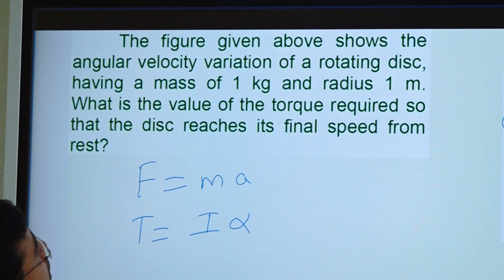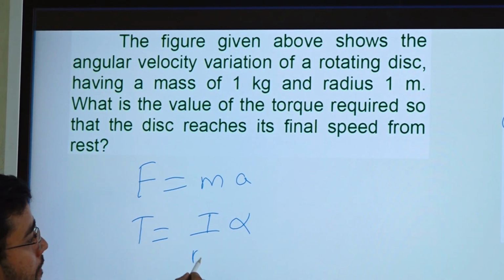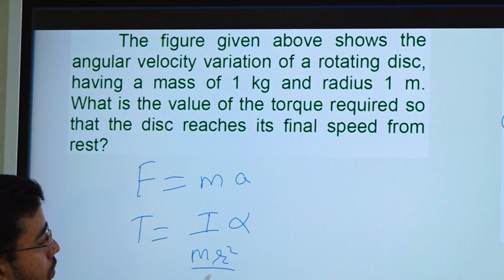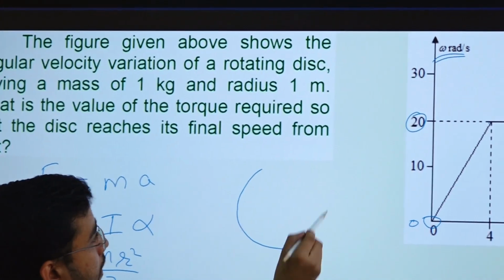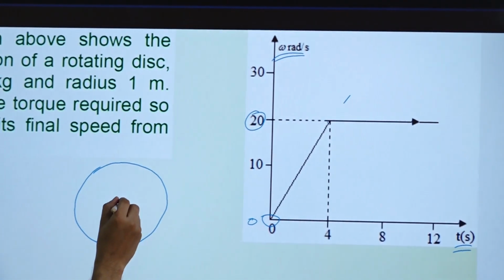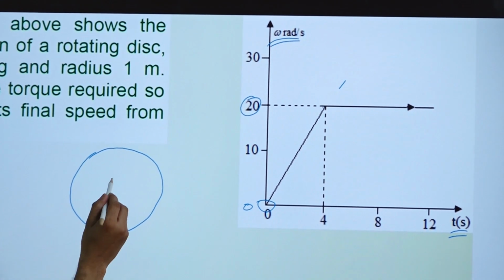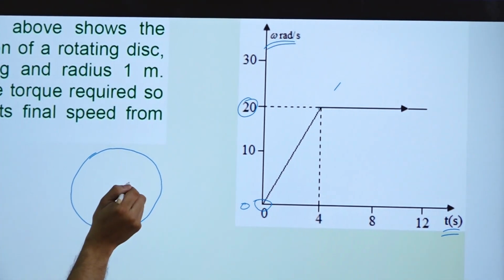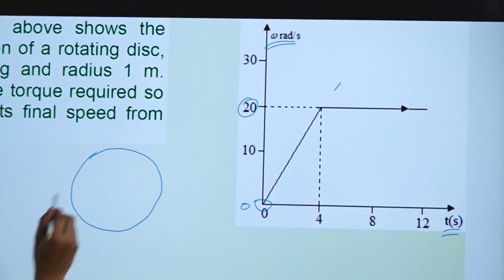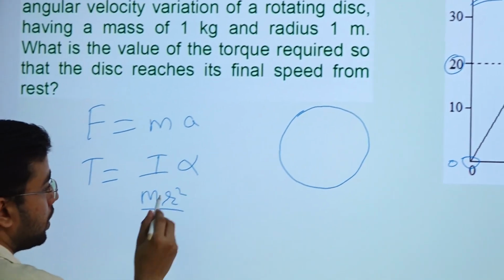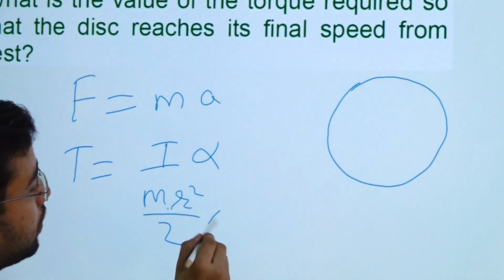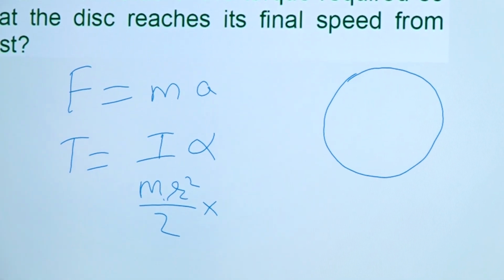Because the disc has mass m equal to 1 kilogram and radius 1 meter, I will be mr square by 2. Suppose we have this disc. About this line, its polar mass moment of inertia will be mr square by 2, into alpha.